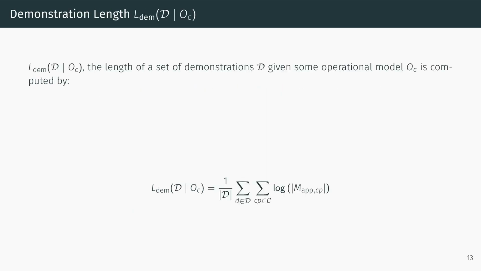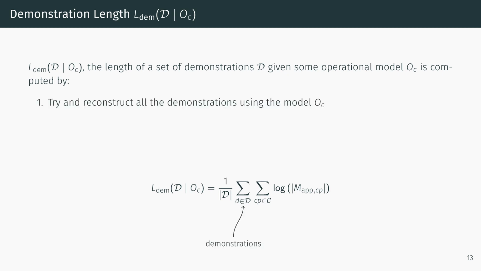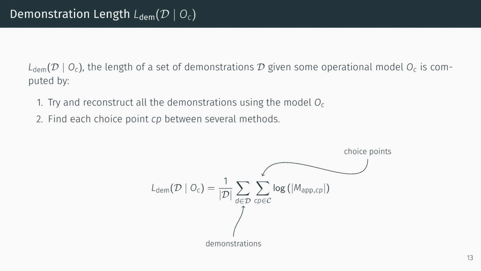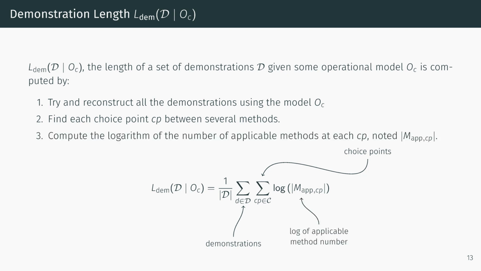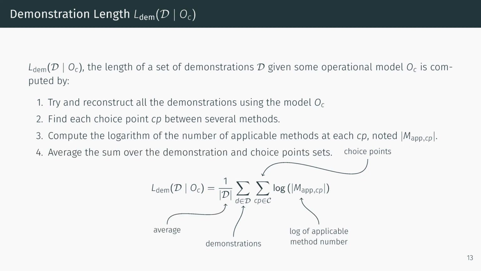Going now to the length of the demonstration set, we have this equation. So what this means is that first we try and reconstruct all the demonstrations using our candidate model. Then we find all the choice points where an acting engine would have to choose between several methods. We find at each step the number of applicable methods, here, and we compute the logarithm, and then we sum all this and get the average over the whole demonstration set.